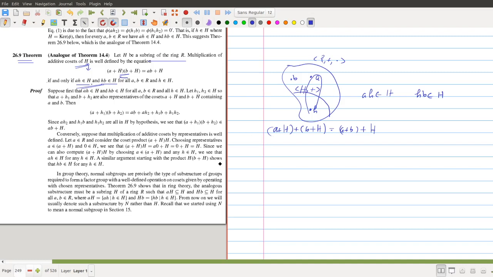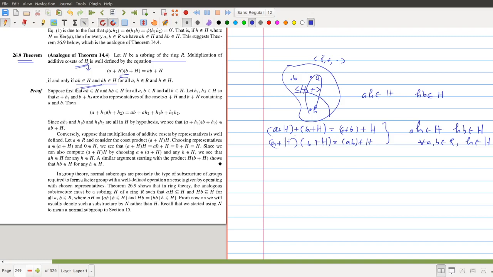And now this theorem says that (a + H)(b + H) equals ab + H is also well defined if ah belongs to H and hb belongs to H for all a, b belonging to R and h belonging to H. If these conditions are satisfied, then these two operations are well defined.